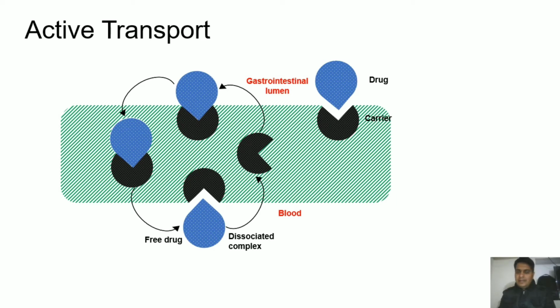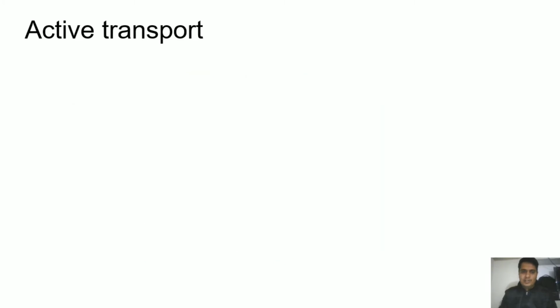After making the complex, this carrier molecule carries the drug molecule to the other side, and the drug molecule gets dissociated. After getting free from the complex, this carrier molecule goes to the first site to carry another molecule. And this is the illustration of an active transport of the drug.